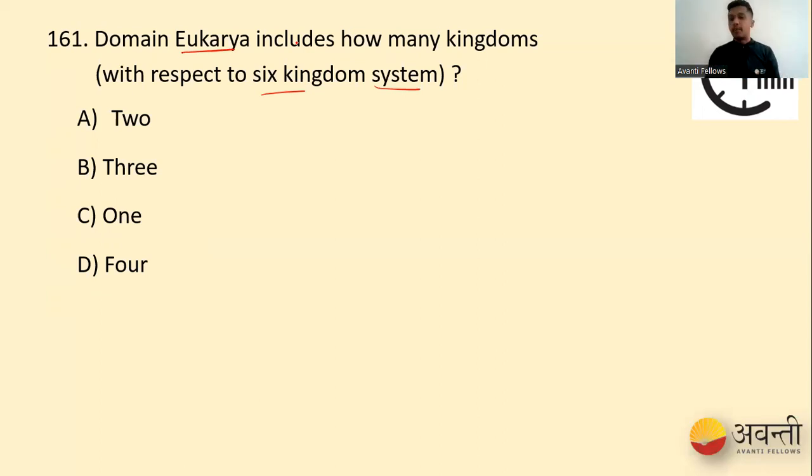Chalo, let's go for six kingdom classification. In six kingdom classification, what did we get? Monera was divided into two. One is Archaea, the other one is Eubacteria. Archaea is not a eukaryote; it's a prokaryote. Whereas Eubacteria is also a prokaryote. Then we have our four kingdoms, that is Protista, Fungi, Plantae, and Animalia. All these four belong to eukaryotes because they have true membrane bound organelles. Even though Protista is unicellular, they have membrane bound organelles. So that is why our option is 4 when it comes to 161.